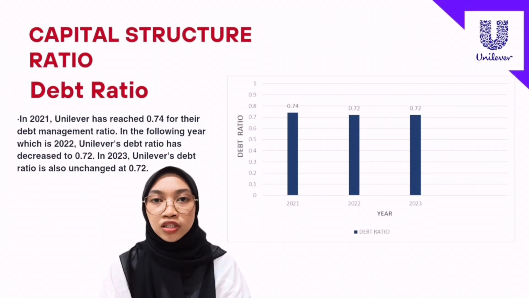In 2022, Unilever's debt ratio decreased to 0.72. In 2023, Unilever's debt ratio is unchanged at 0.72. The line chart above shows that the debt ratio decreased from 2021 to 2022 and did not change in 2023.